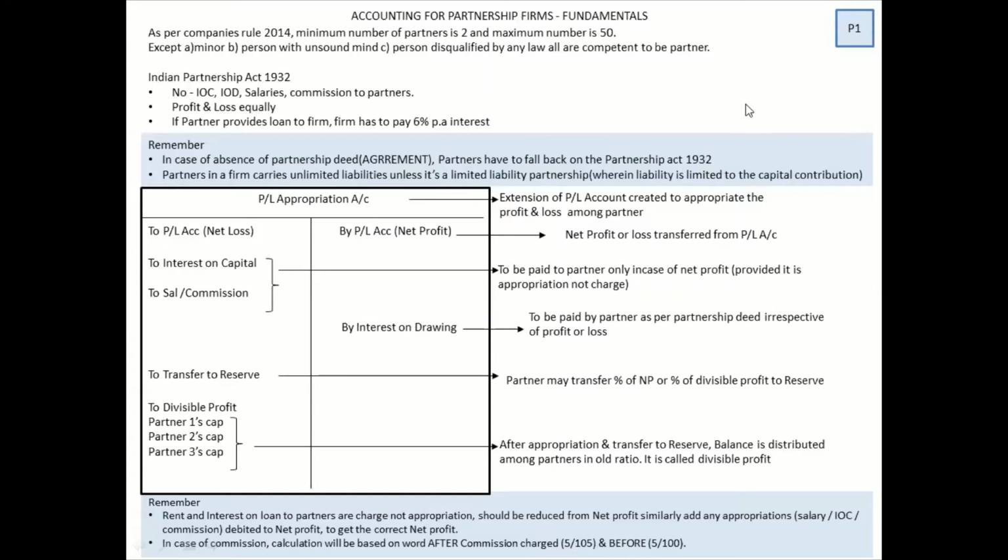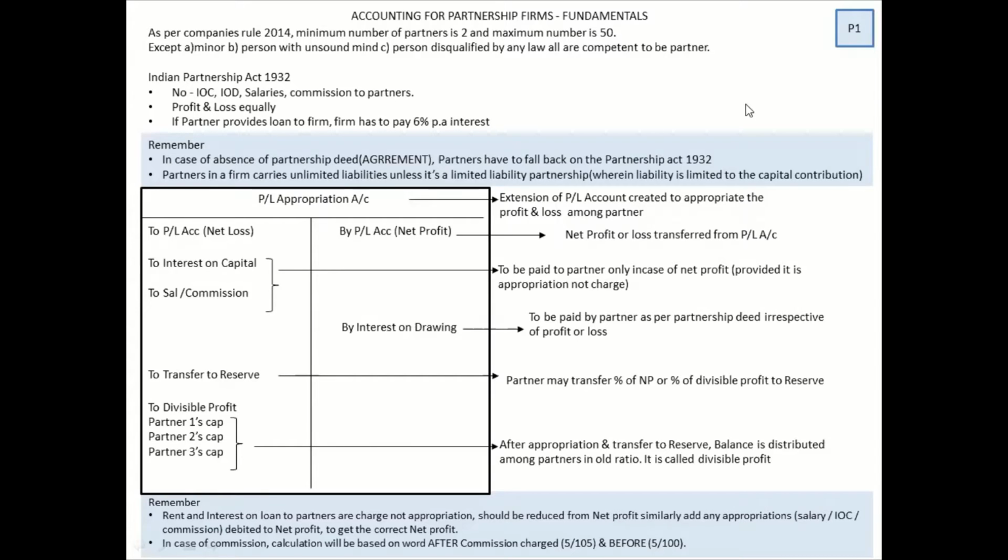Let us understand what are the other changes. What we learned last year in 11th was purely about a sole proprietor. Now, when we talk about partners, we have to create a separate capital account, which last year we did not do. Apart from that, we're going to learn the P&L appropriation account. So let's get into the PPT slide that will help you to understand each and every ledger. Let's look into the very first slide.